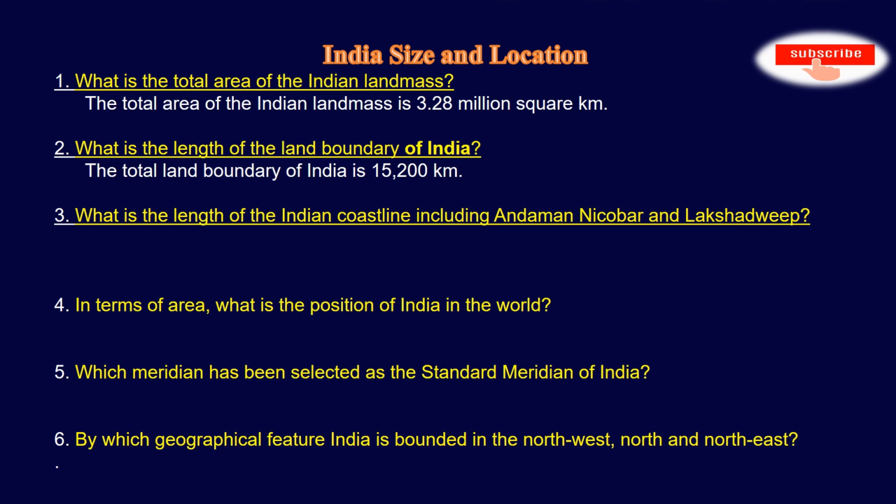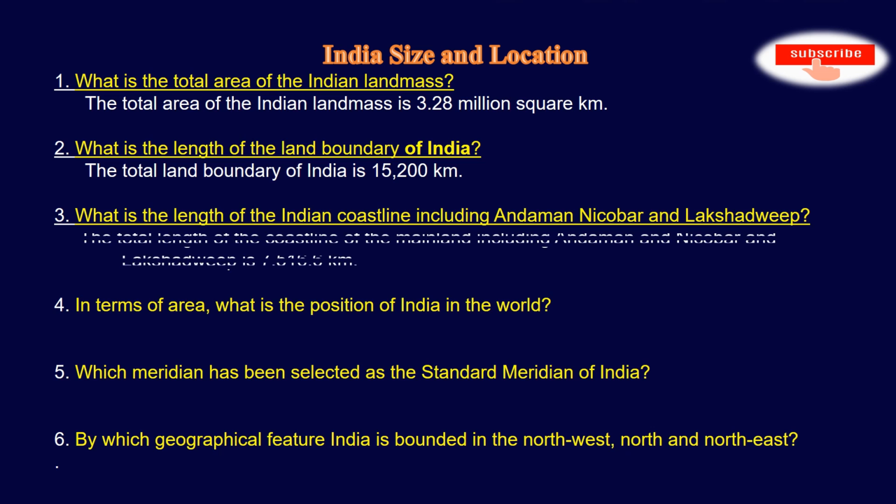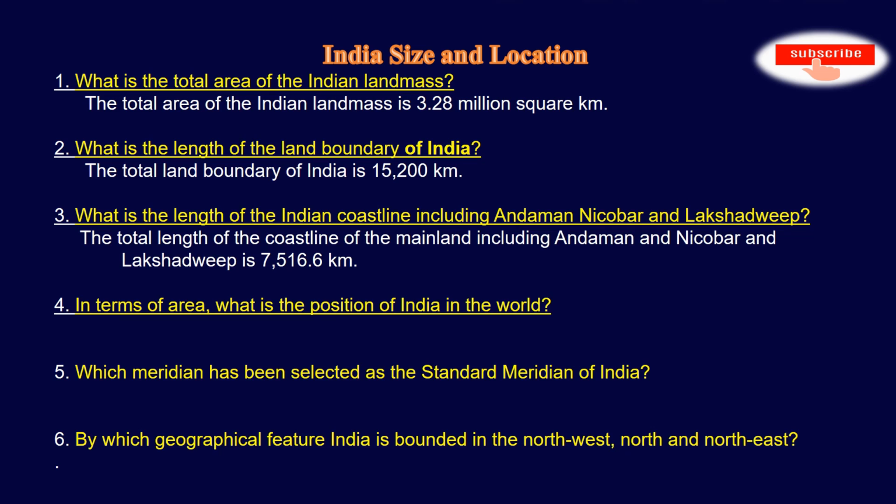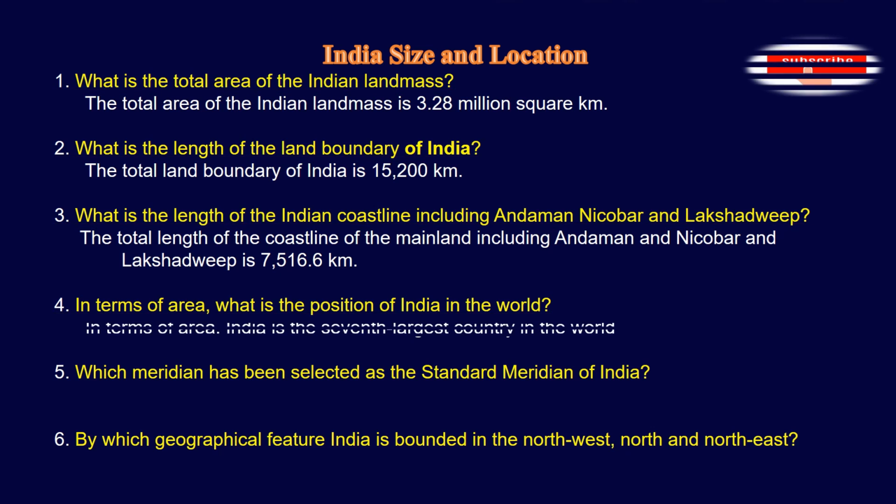The third question is, what is the length of the Indian coastline including Andaman and Nicobar and Lakshadweep? The answer is 7,516.6 kilometer. And the fourth question is, in terms of area, what is the position of India in the world? The answer is, in terms of area, India is the 7th largest country in the world.